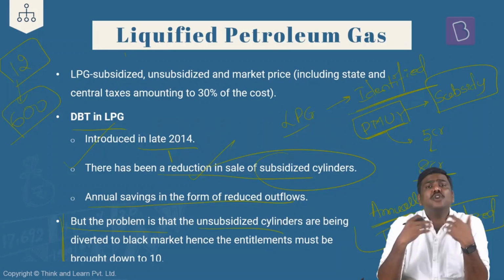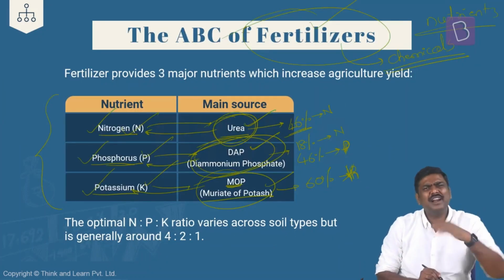There are three main types of nutrients. Again, apart from this, there are other types of nutrients also. For example, in geography, we have heard of micronutrients, macronutrients, etc. But the three very important types of nutrients are nitrogen, phosphorus, and potassium. In addition to this, there's also sulfur.